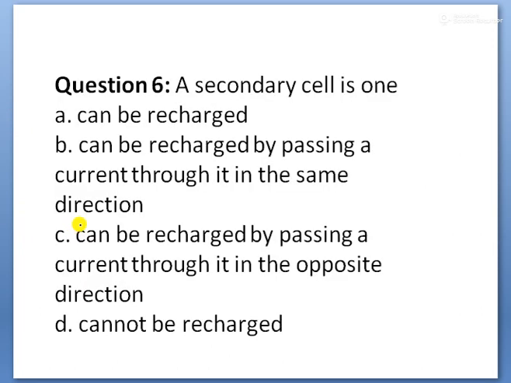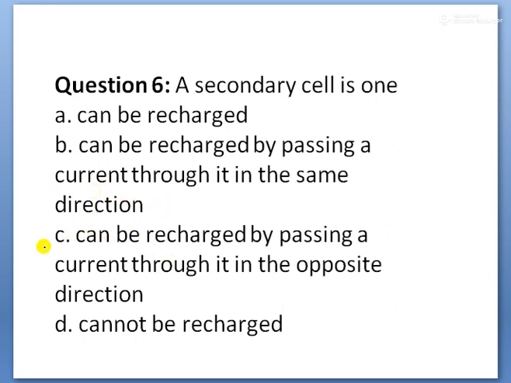Next, children. A secondary cell is one that can be recharged by passing the current through it in the opposite direction. Yes, children. So what happens in the secondary cell? It can be recharged by passing the current through it in the opposite direction.